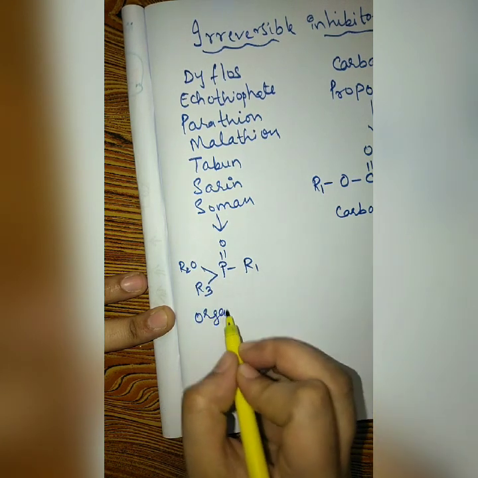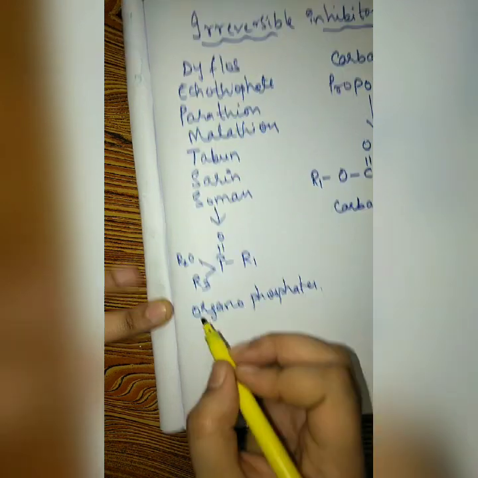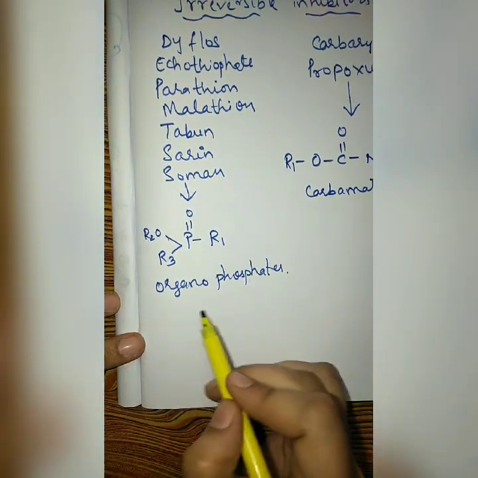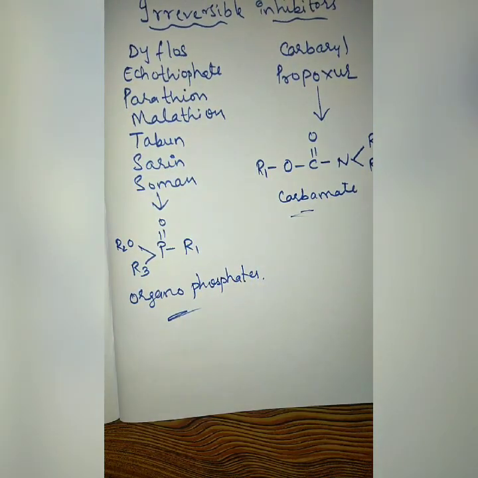This is organophosphates. Now, why am I showing the structures of carbamates and organophosphates? You should know how these enzymes will interact with these irreversible inhibitors. We'll see the chemical interaction of reversible inhibitors as well, and you will have a complete idea. The most important idea I want to give you is how aging happens, how this alkyl group is removed, and how these enzymes can inhibit the aging.